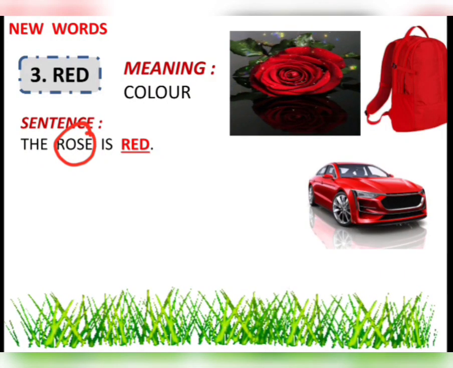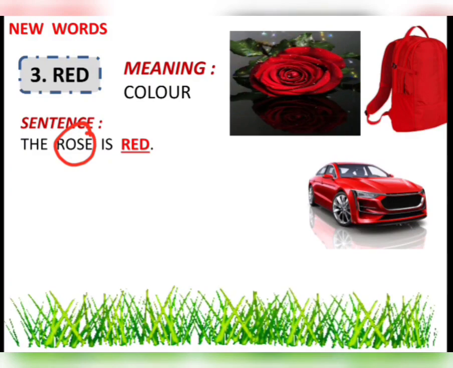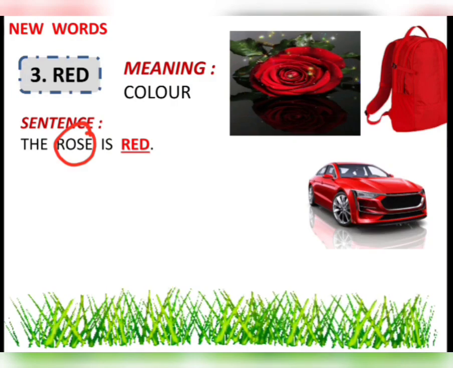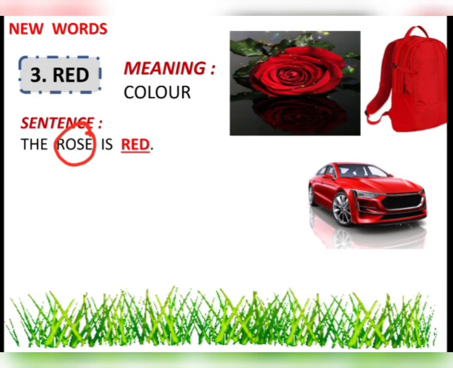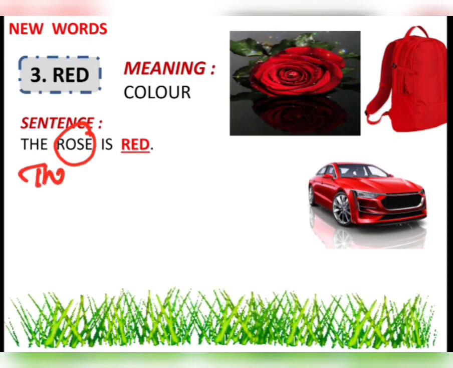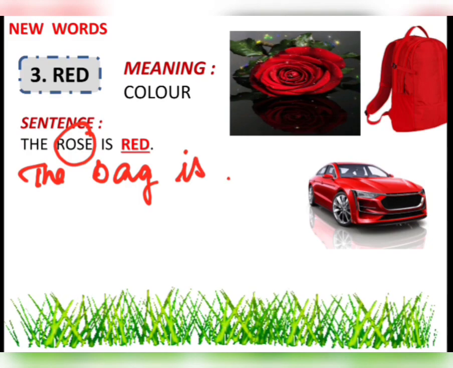You can also write, I have a red bag. I have a red car. I have a red rose. That is also correct. You can also write, there is a red rose on the plant, isn't it? So, the sentences which we got here is, the bag is red.